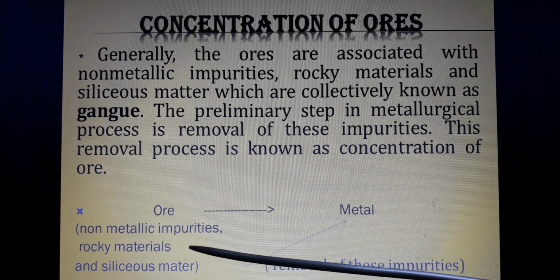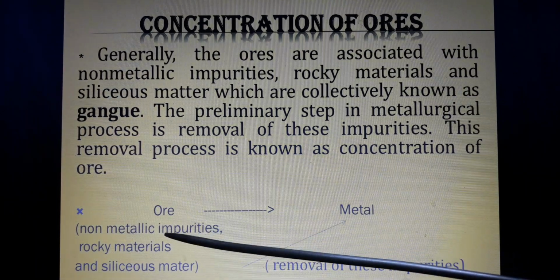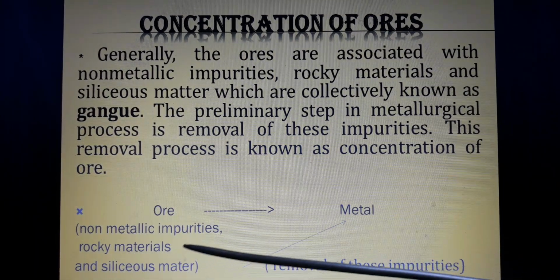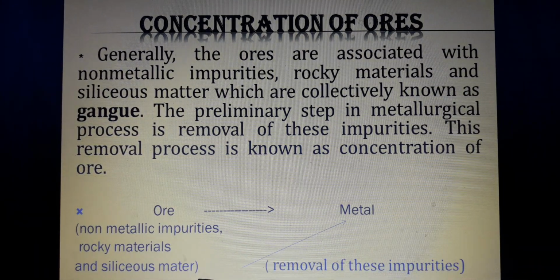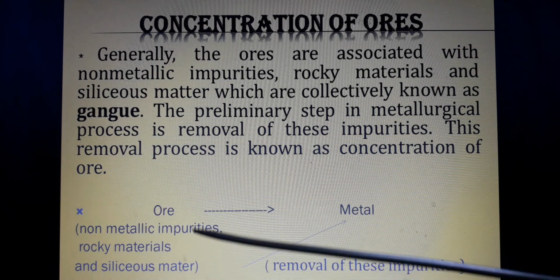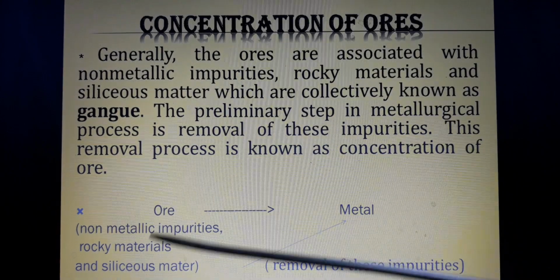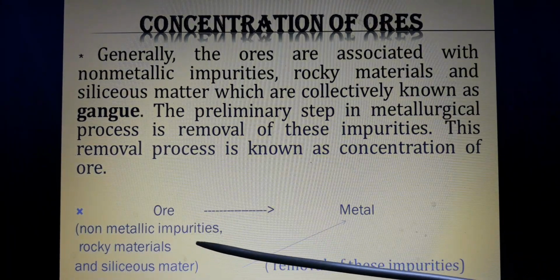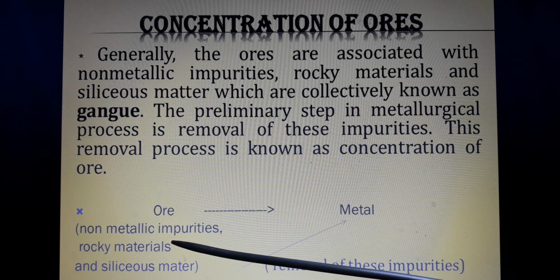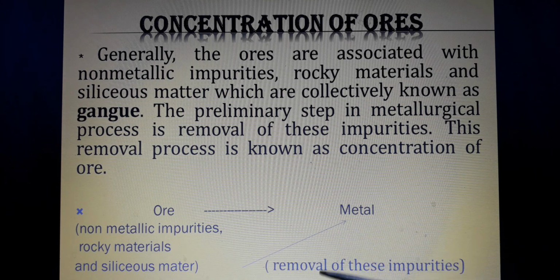What are the impurities present in the ore? Non-metallic impurities, rocky material, and siliceous matter. These impurities are called gangue. These impurities have to be removed. How is it possible to remove these impurities? The removal of these impurities is carried out by a preliminary step. This preliminary step is said to be concentration of ores.